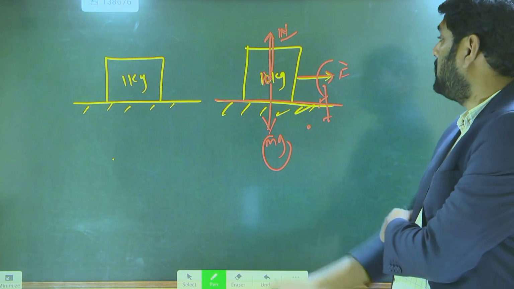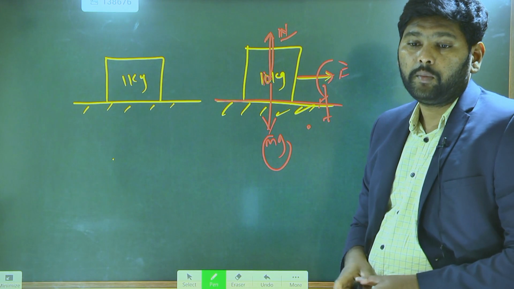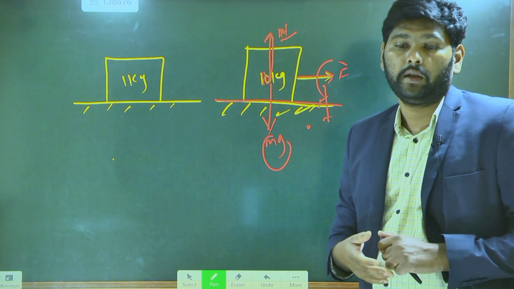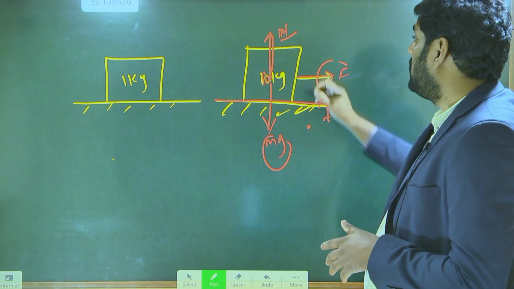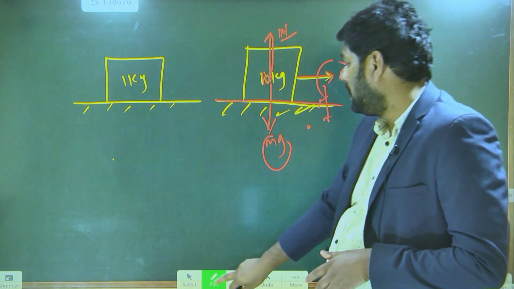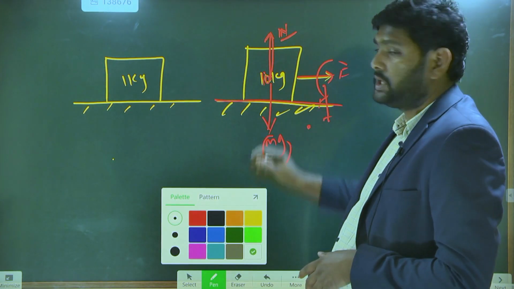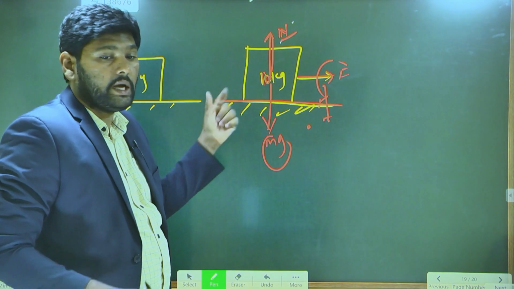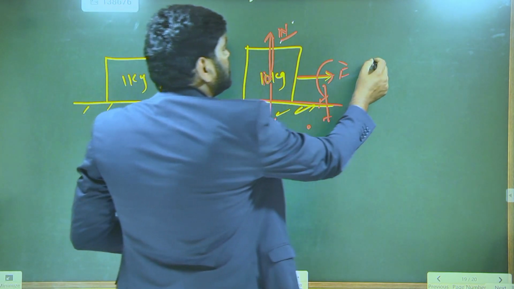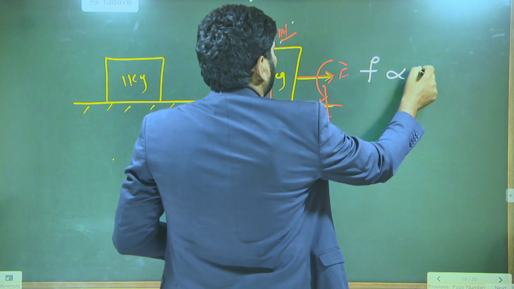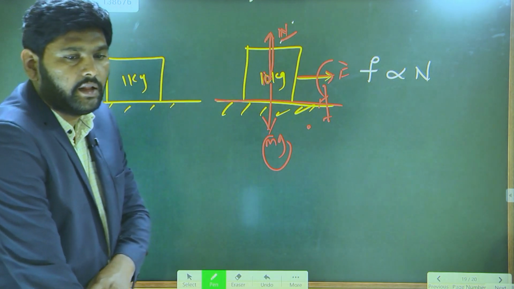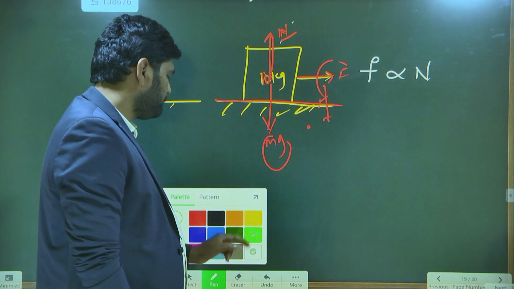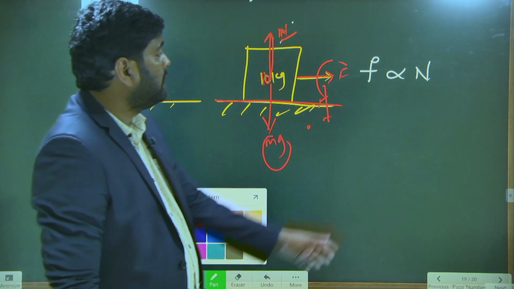Which means that more normal reaction makes the object move harder. Why does it become harder? Because when normal reaction increases, the friction acting on the object also increases. Which means that friction force is directly proportional to normal reaction. Friction is directly proportional to normal reaction.